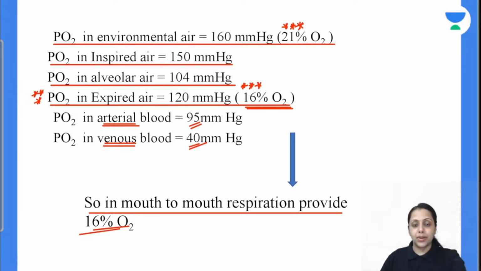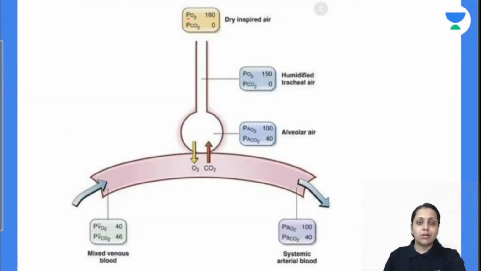Do remember everybody. Moving further to the diagram, this is the partial pressure of oxygen in inspired air. On humidification it decreases to 150 mm of Hg. At the level of the alveoli gaseous exchange happens, and it reaches 104 mm of Hg. In deoxygenated blood the partial pressure of oxygen is 40 mm of Hg, and in oxygenated blood it is approx 100 mm of Hg.